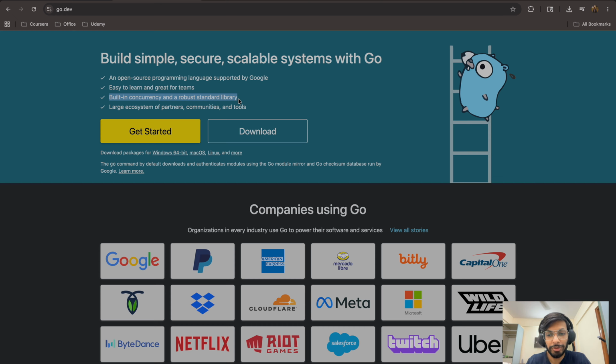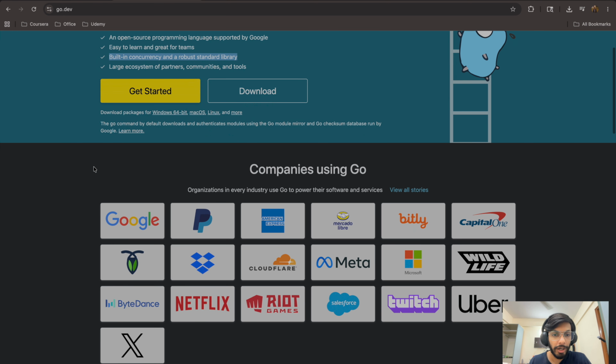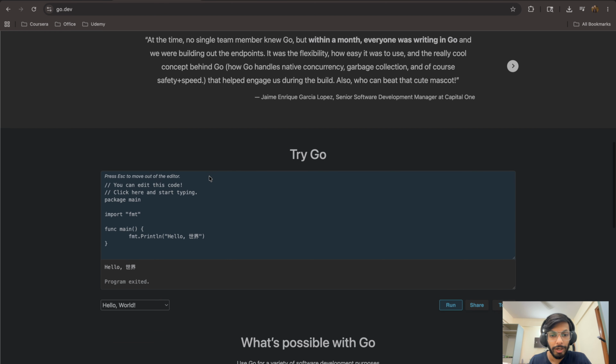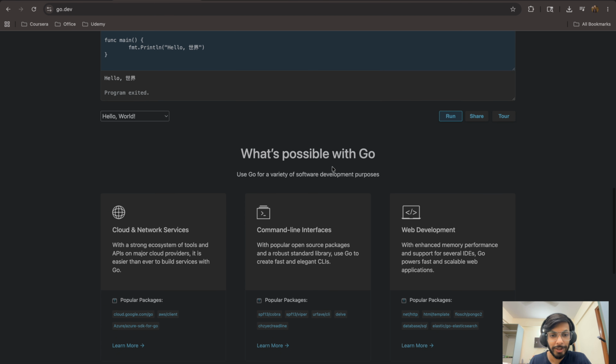If you have systems where you have a lot of concurrent users, a lot of companies would actually go with Go. And you can actually see that over here. These are the companies that are using Go as of now, and we know all the big names are here. And Go is built by Google, so it's an open source programming language that is supported by Google. And that's pretty much it.